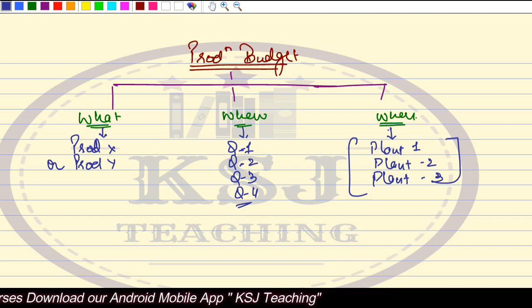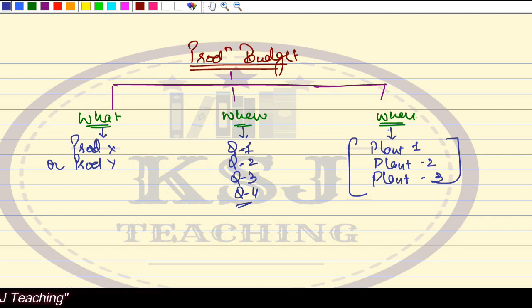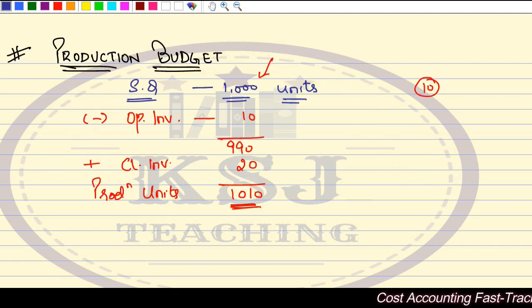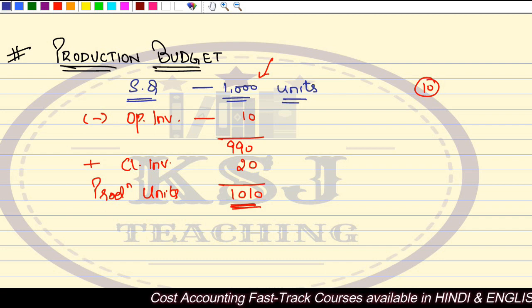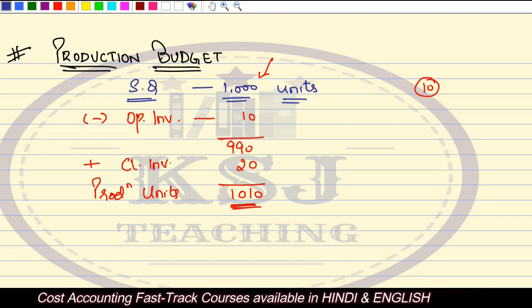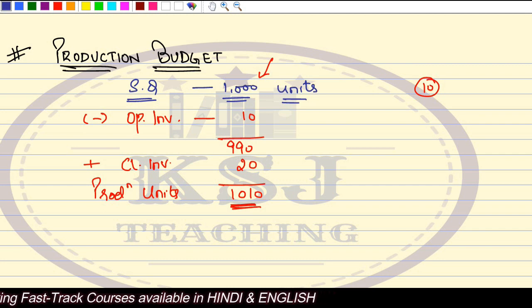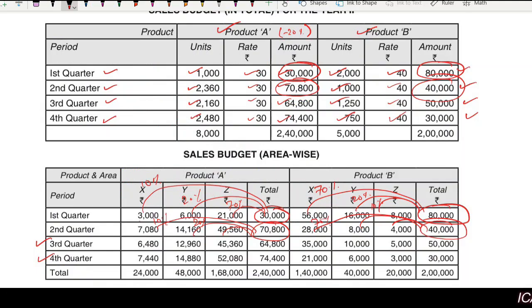So there are a lot of factors which are to be considered while manufacturing the product. So basically what we have to see is that what is the quantity that we want to manufacture, dependent upon three factors. One is the sales quantity, another one opening inventory, and the closing inventory that you want to keep, right? Any doubts in this thing? I hope it is clear. Very simple production budget. Yes, very often asked.